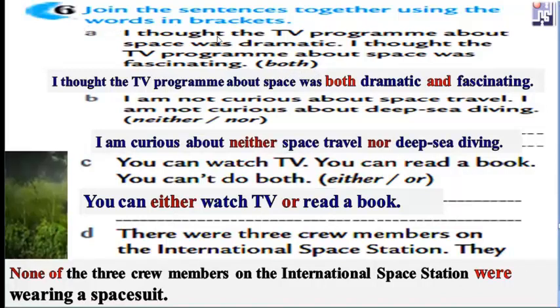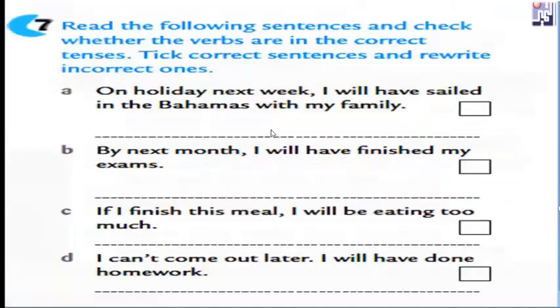In A, we used both with and. In B, we used neither with nor. In C, we used either with or. And in the last one, we used only none. None of the 3 crew members on the International Space Station were wearing a space suit.